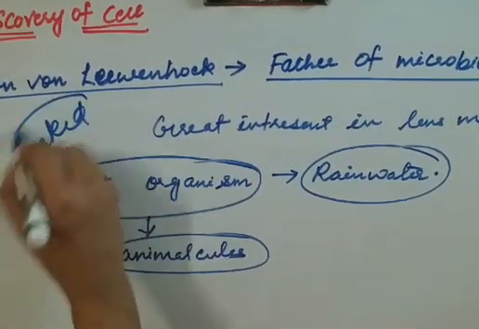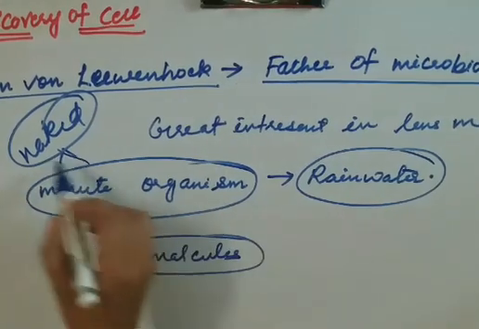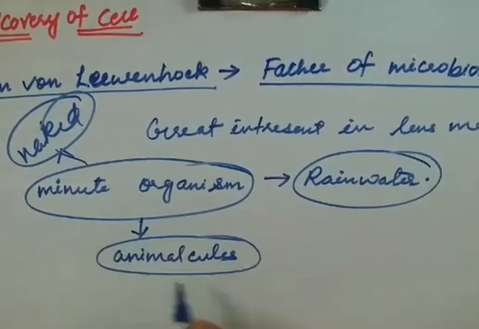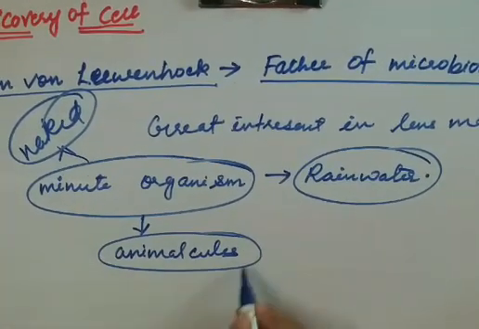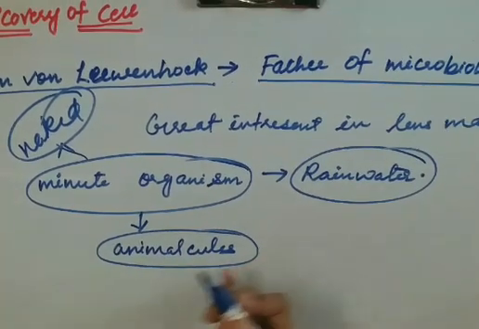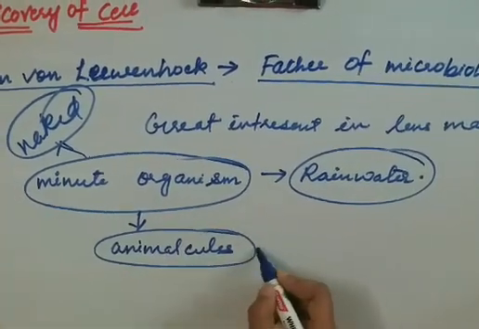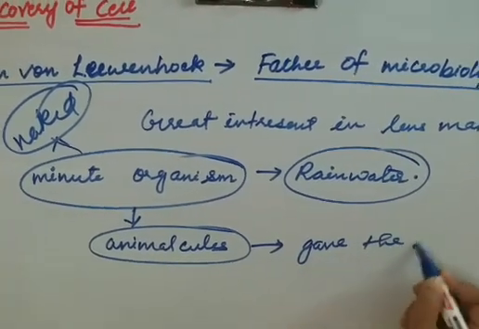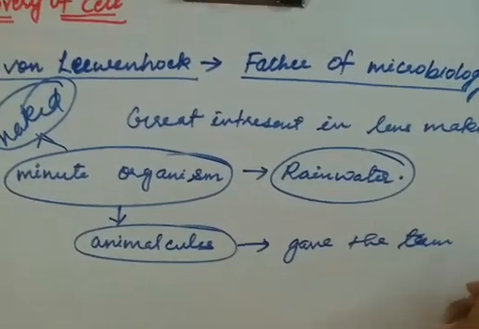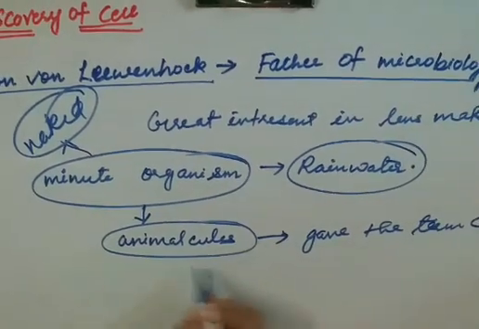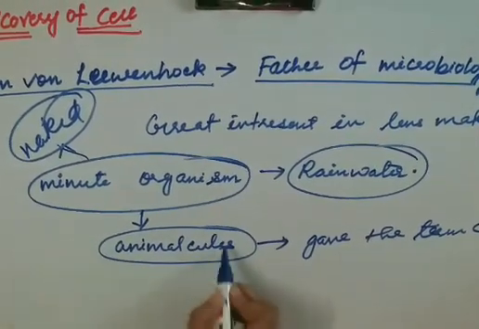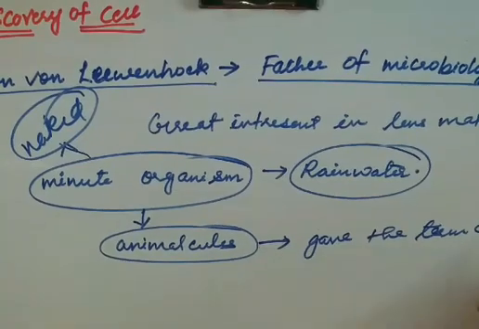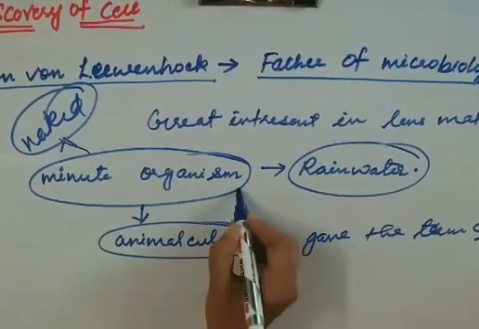That minute organism he named animalcules, because it was something looking like an animal, but he didn't give the term cell to these animalcules.